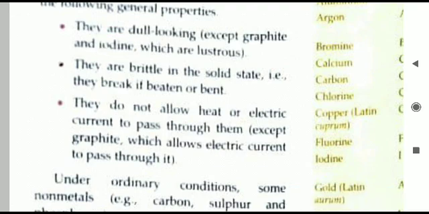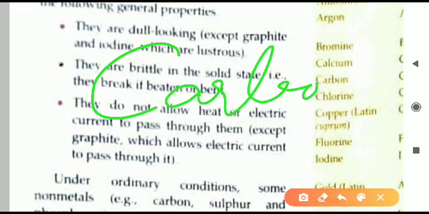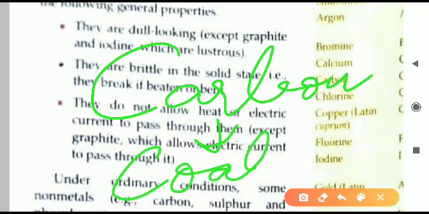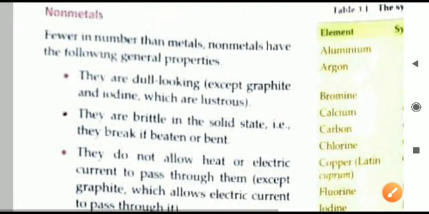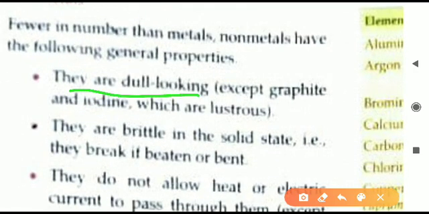They do not shine. For example of non-metal, you can take carbon. Carbon is a non-metal and it does not shine. An example of carbon we can take is coal. Coal is used for burning, especially in winter season. You may see people burning coal and getting heat. So coal is not shining. Those who have seen coal may know. So coal is not shining because it is a non-metal, that is carbon. Because of that we can say they are dull looking.